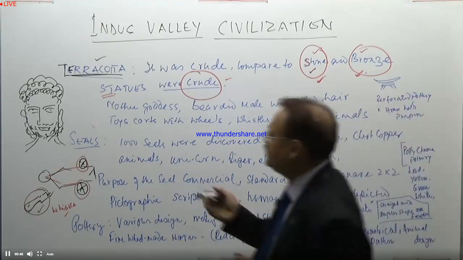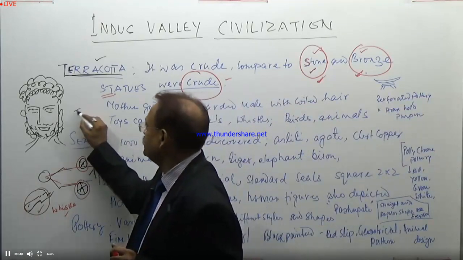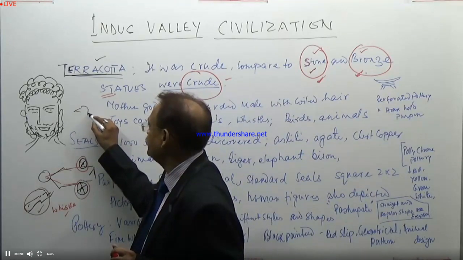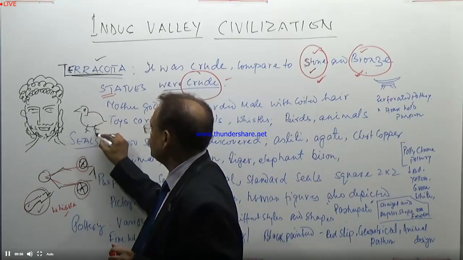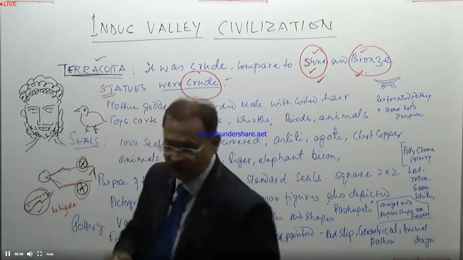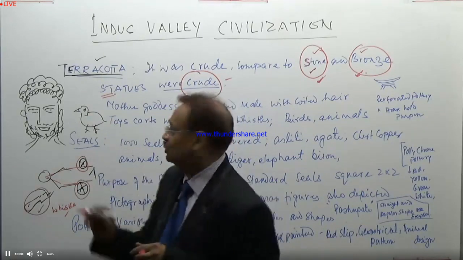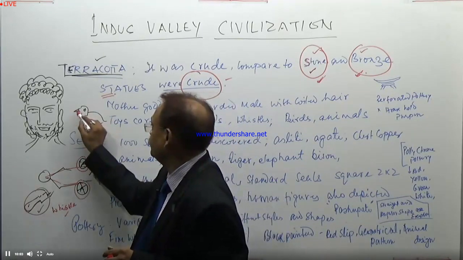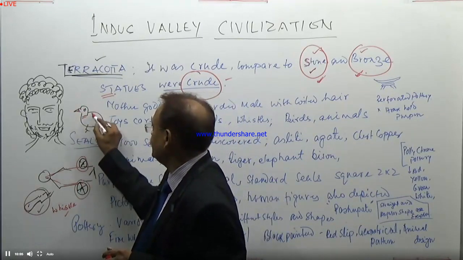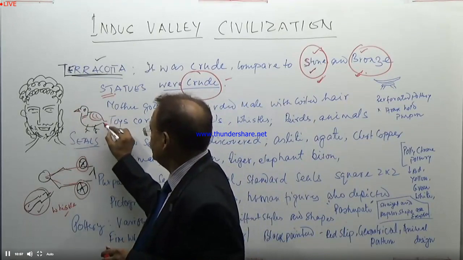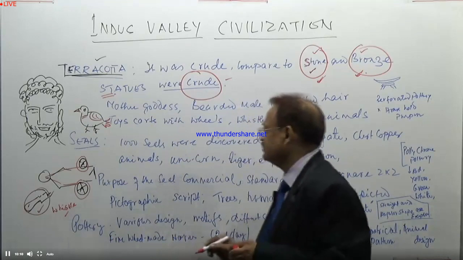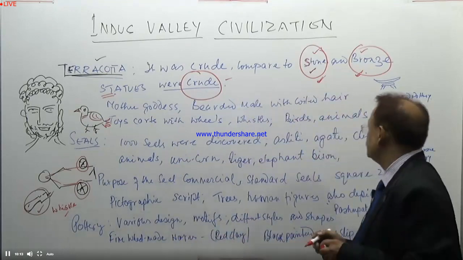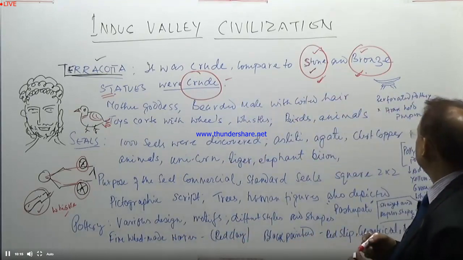We also find birds here. The images of birds in the form of terracotta figurine. This shows that these were the prevailing things in the region of Indus Valley civilization.